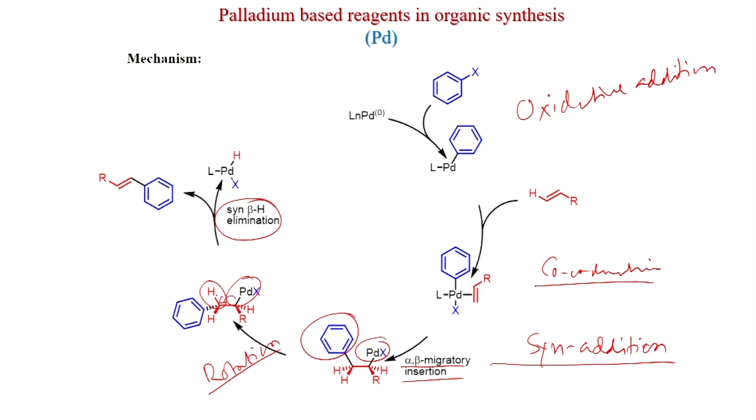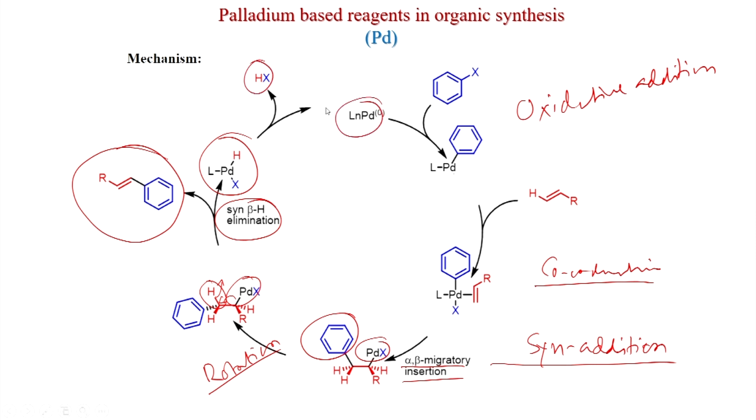Like this, the hydride will be taken by palladium, and you get this olefin, and after reductive elimination you form HX and LnPd 0, and this palladium 0 again reacts with the aryl halide. So, this is the overall reaction. These two things are very important, syn addition and syn elimination, that we will see.